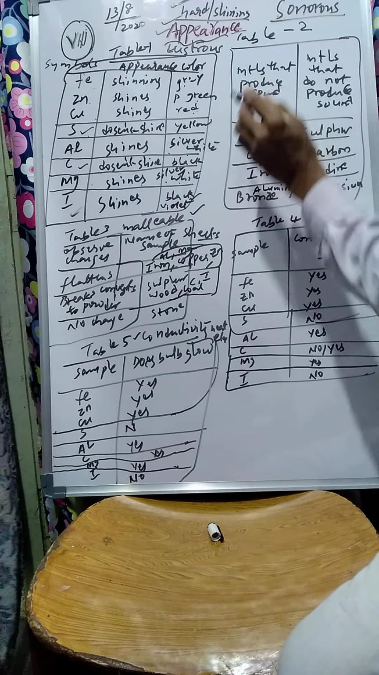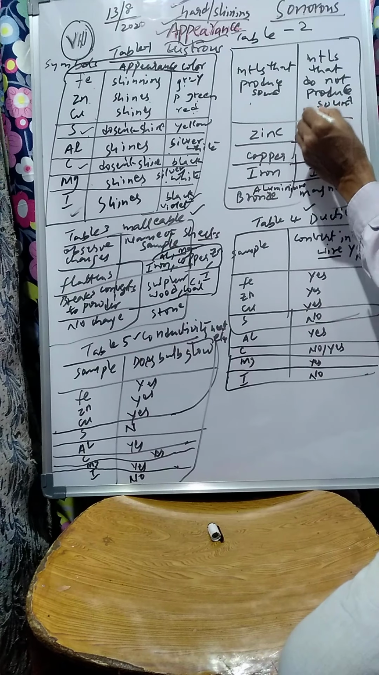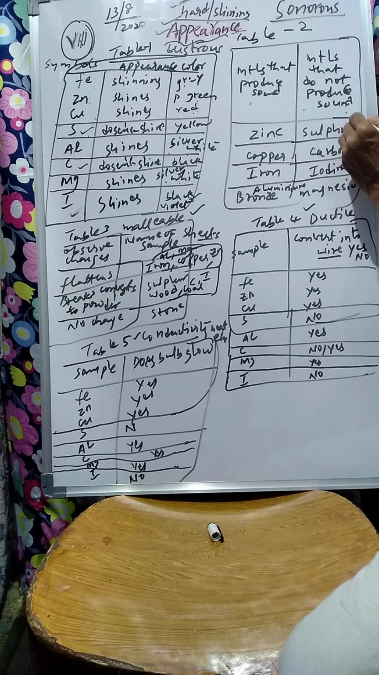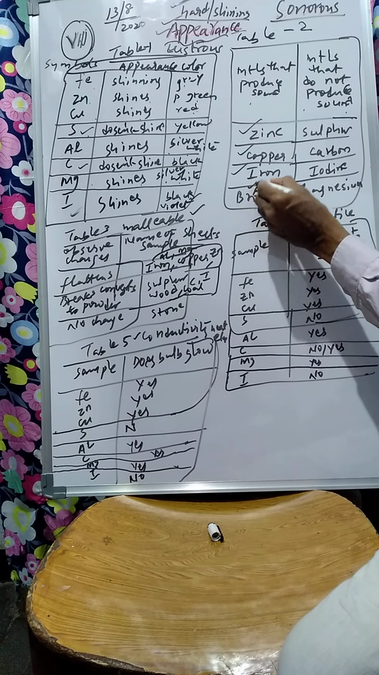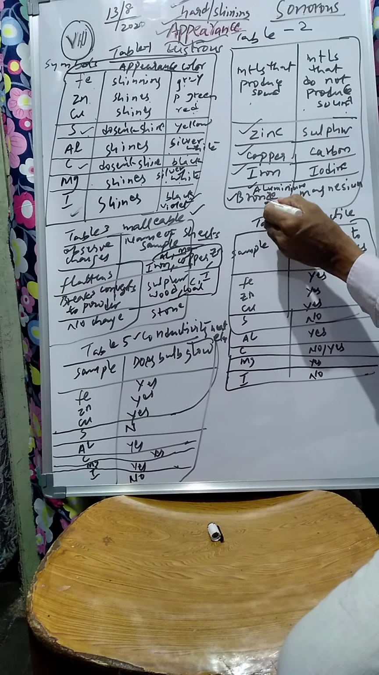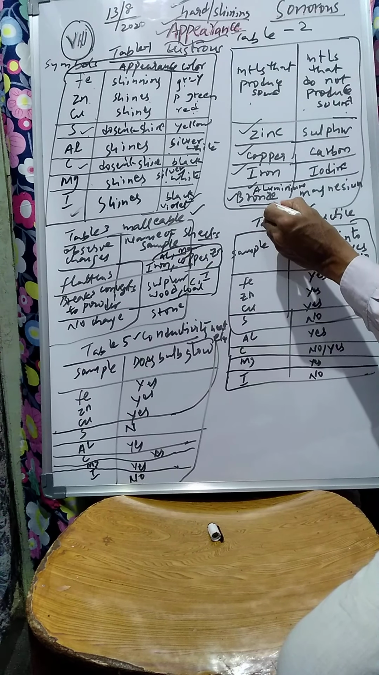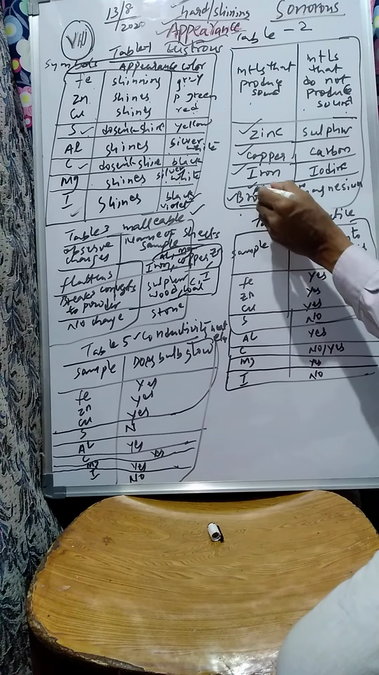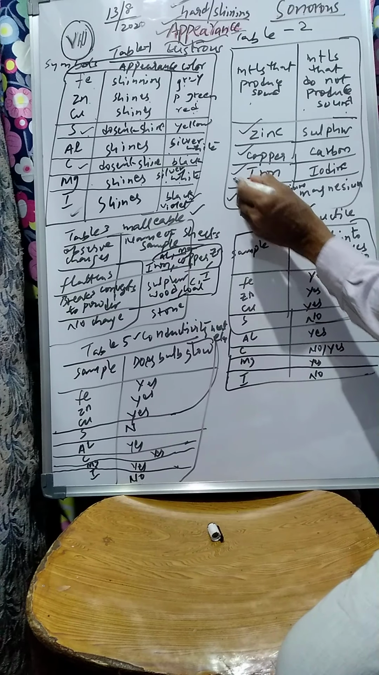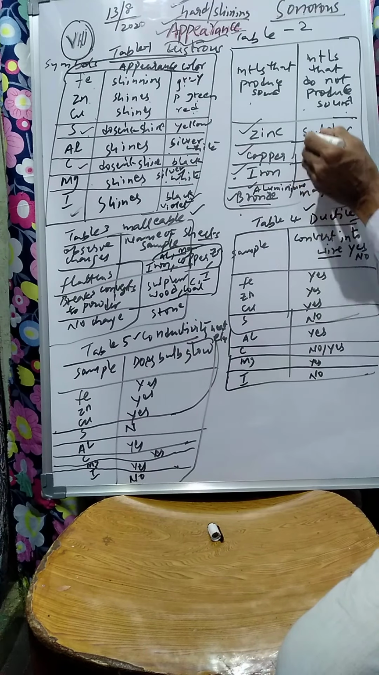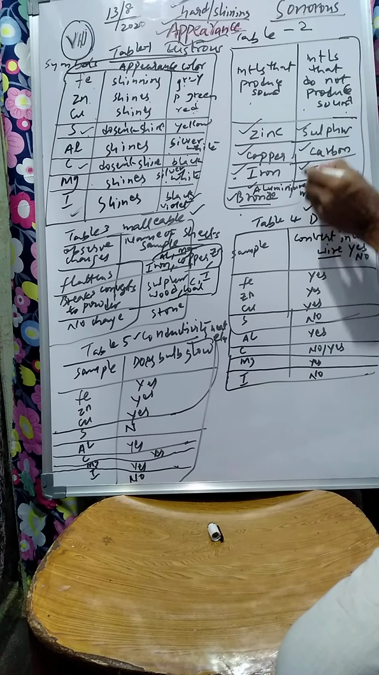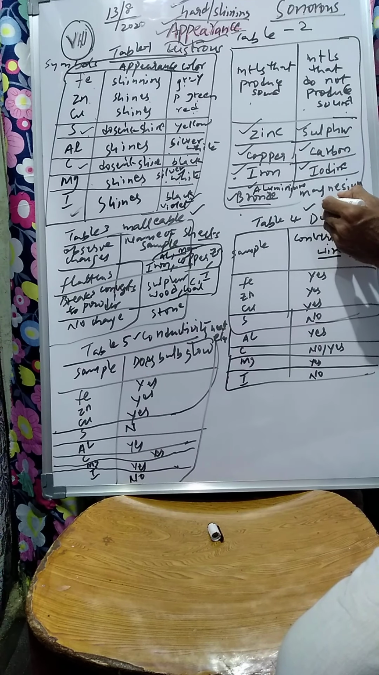Now sonorousness: metals produce sound, and materials that do not produce sound. Zinc produces sound, copper produces sound, iron produces sound, aluminium, bronze especially produces sound. So bronze is used for making bells. Iron is also used for making bells especially, and in bicycles also, coated ones.